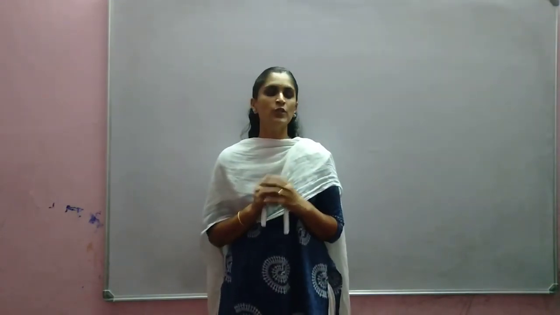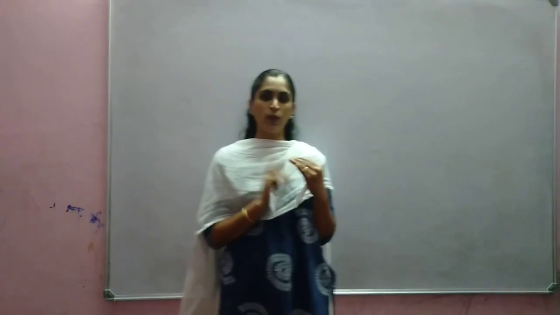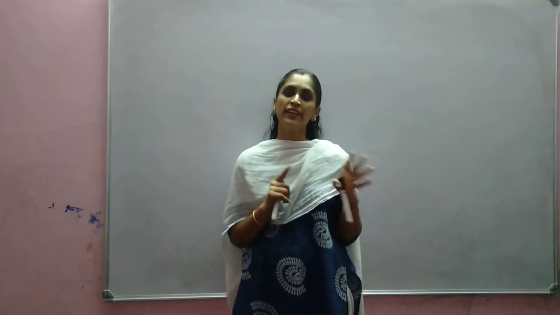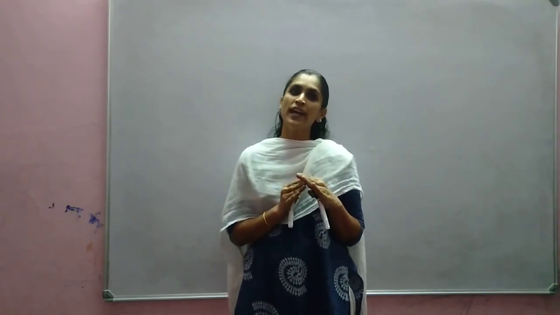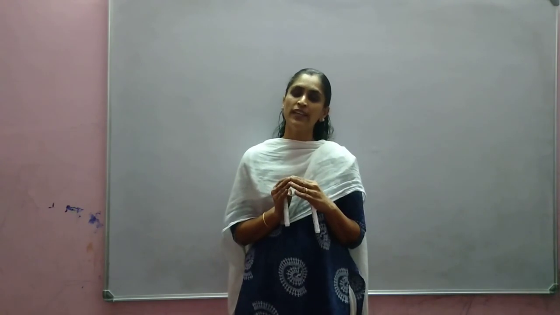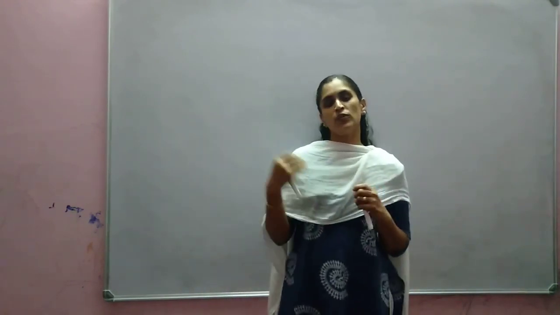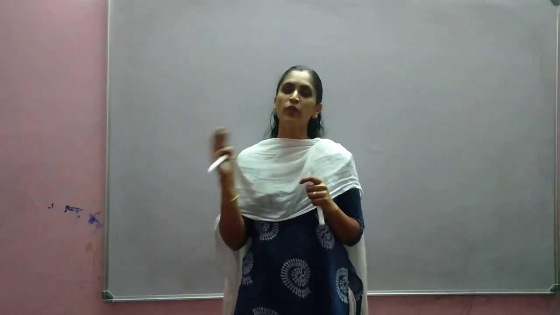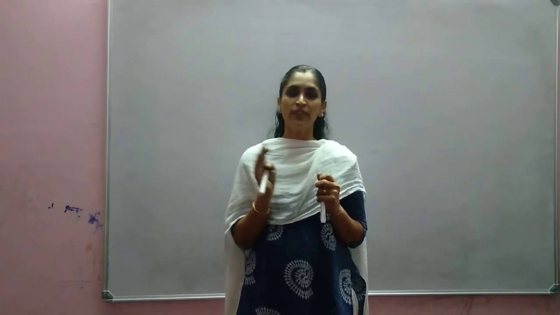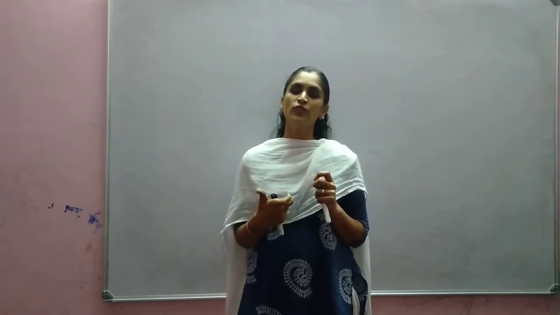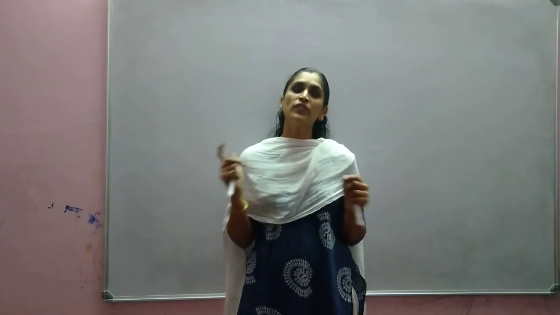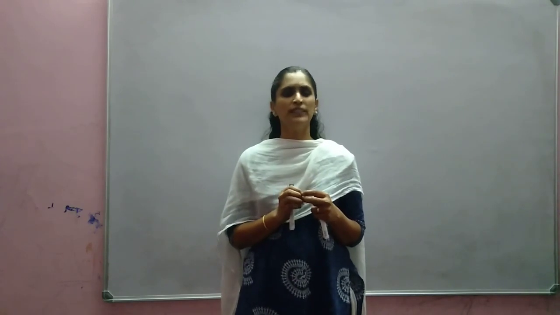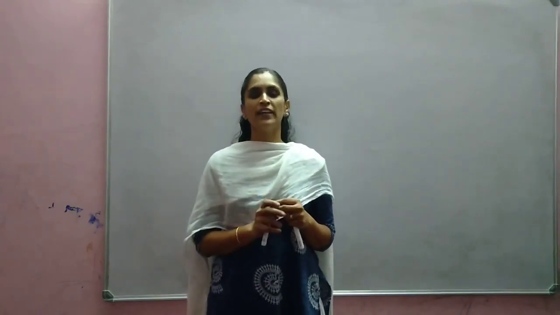Okay, is it clear? So today we discussed what is meant by mass, what is meant by weight, how weight varies from one place to another, the difference between mass and weight, and how we can compare weight on the surface of Earth and on the surface of Moon. And already we discussed Moon has no atmosphere because acceleration due to gravity is very small. Because of that, less gravitational force will be there and hence no atmosphere for Moon. And we discussed one or two problems based on this. I hope all of you understood it. If you have any doubt, you can contact me.